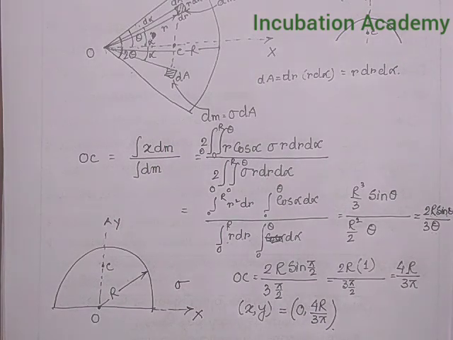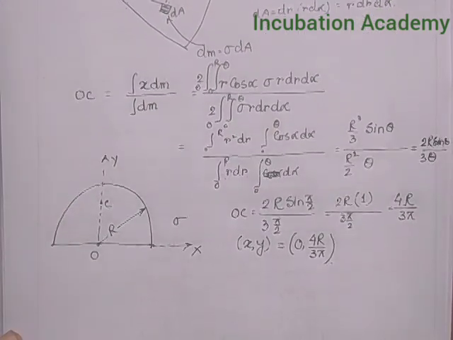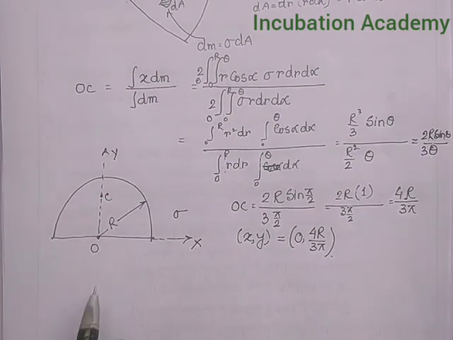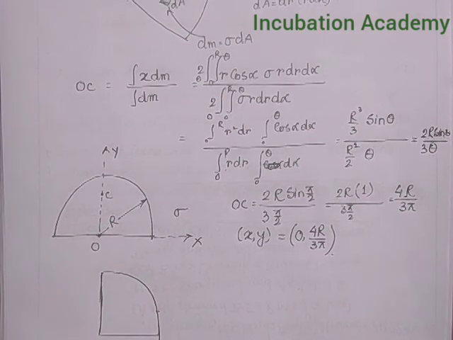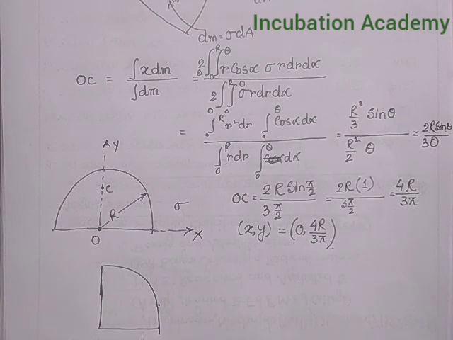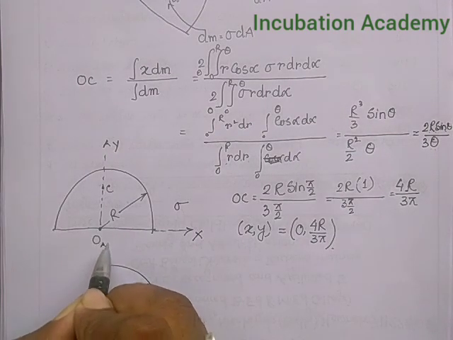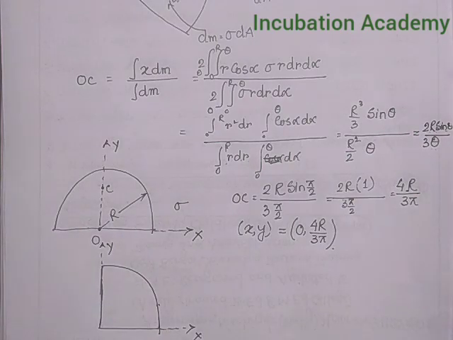So this is the coordinate of the center of mass, but if I try to extend this to here, that means it makes an angle pi by 2, simply this thing becomes x and this thing becomes y, x axis and y axis.